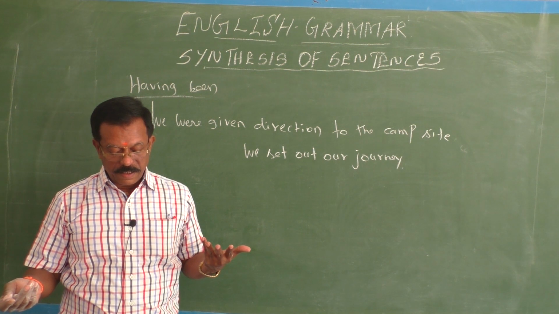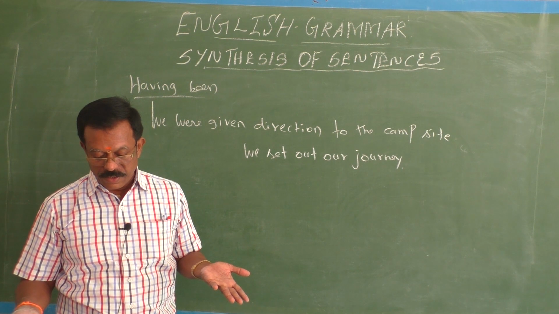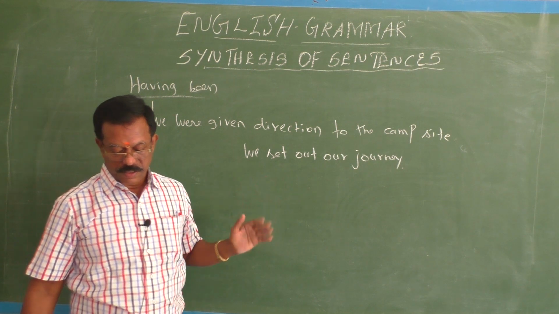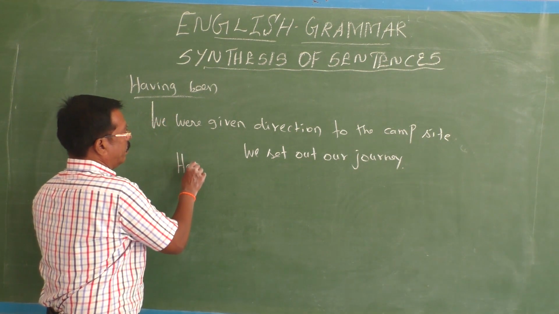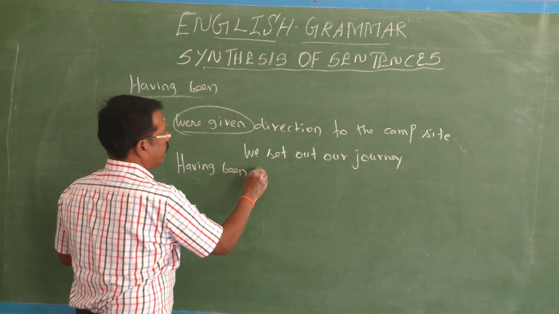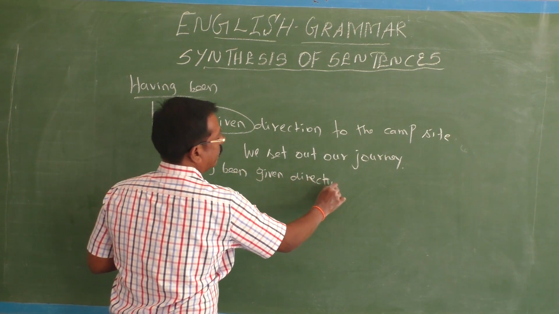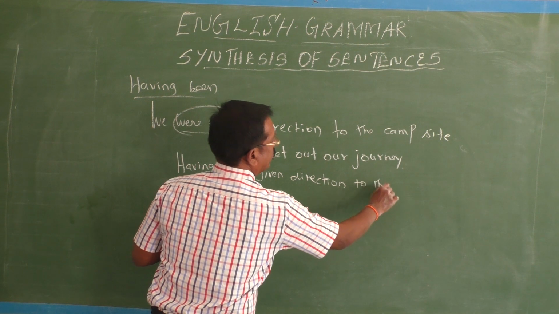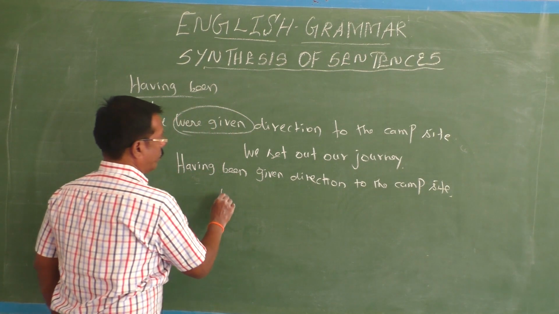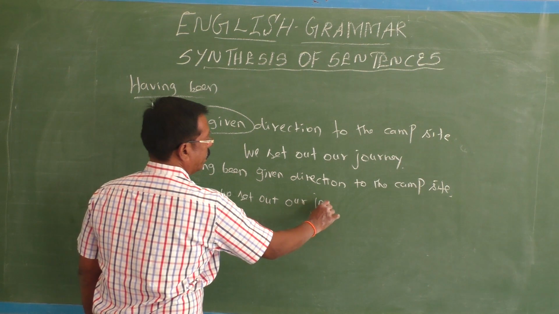Having been given directions to the campsite, we set out on our journey.